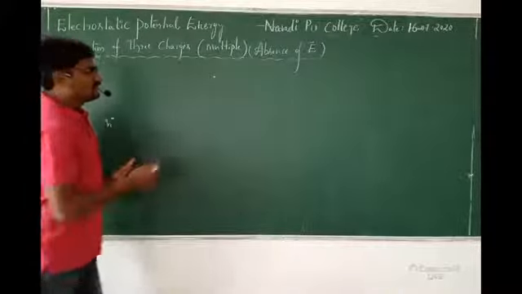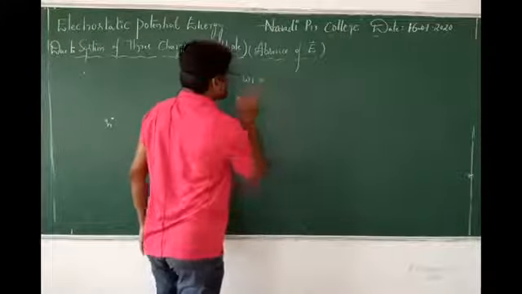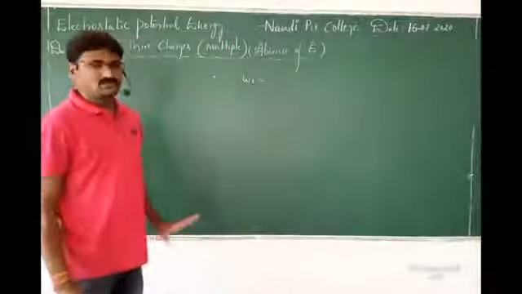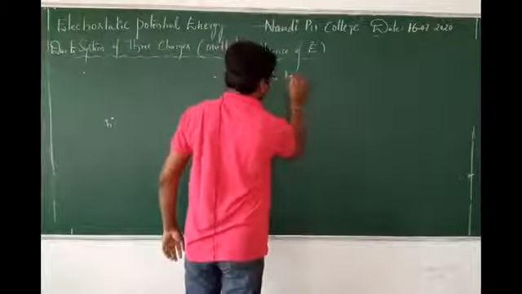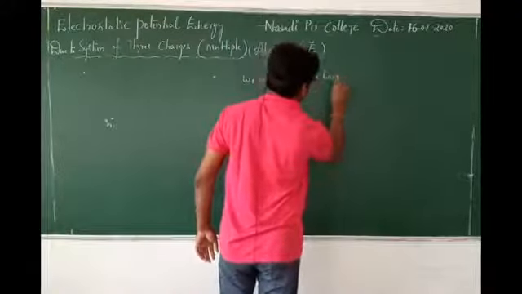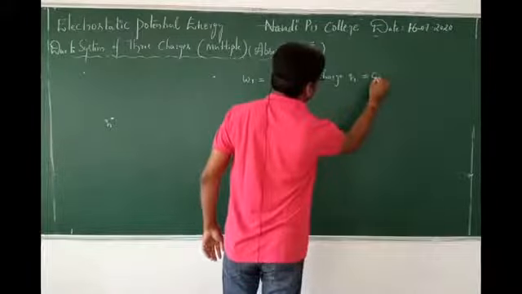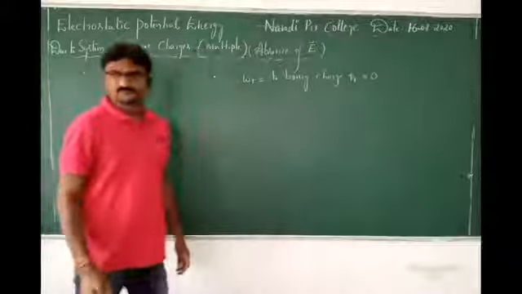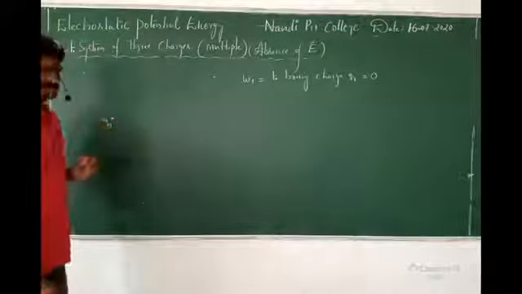Okay. So here, first I am writing W1, which is equal to work 1. So what is this work 1? To bring charge Q1. How much is this? 0. What is the first work? 0, to bring Q1. Okay.